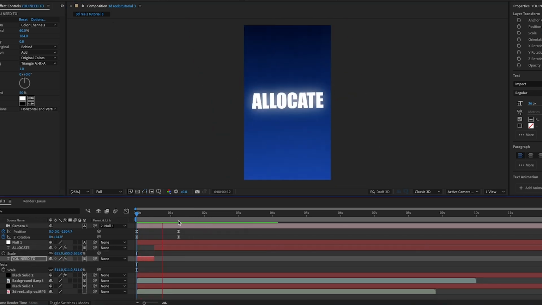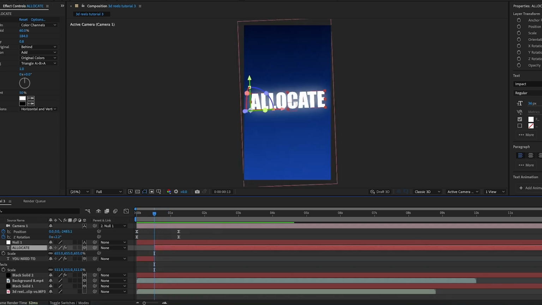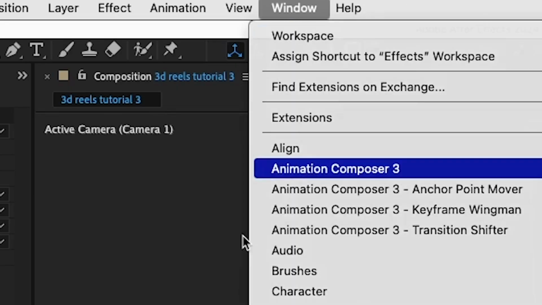And as you can see, it goes, "you need to allocate." Now I'm going to add a transition onto this allocate text. To do this, you can use the typewriter inbuilt effect in After Effects, or you can animate it yourself. There's loads of ways to animate text. But personally, to save time, I'm going to go to Window, and then I'm going to open up Animation Composer 3.